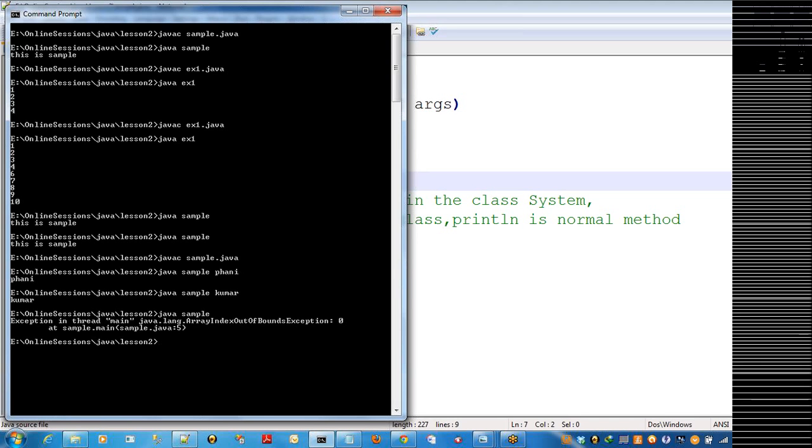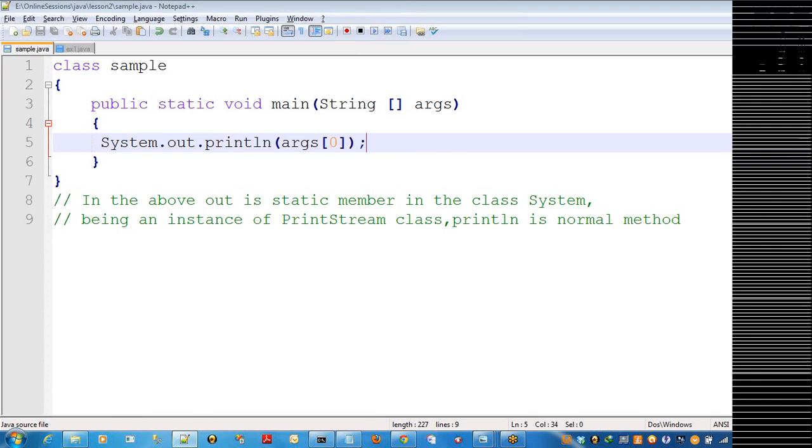Now what is my requirement? In this case I can pass only one argument, and that is not my requirement. I may pass 2 arguments, 3 arguments, 4 arguments. Based on my requirement, I can pass any number of arguments, and I want to display all of them. For that, the args array has a property, and not only the args array, you can take any array.